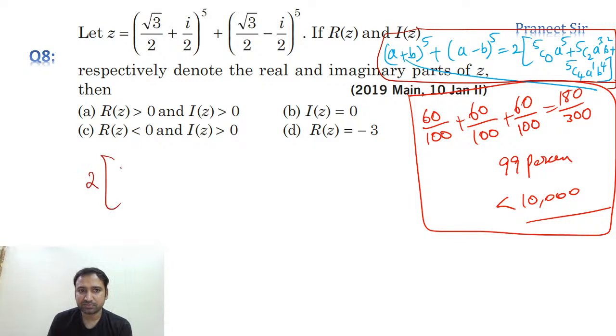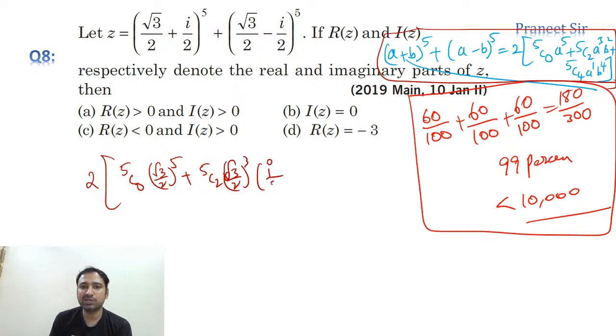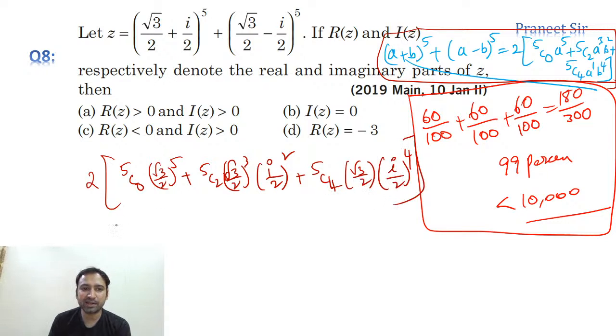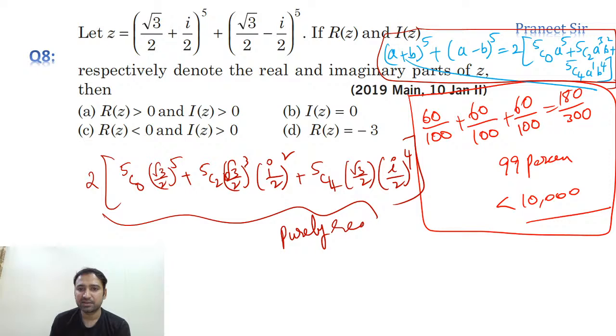2 times 5C0 into a power 5. A power 5 is (root 3 by 2) whole power 5, plus 5C2 into a cube. A cube is what, guys? (Root 3 by 2) whole cube into (i by 2) whole square. (i by 2) whole square is real only. And 5C4 into root 3 by 2 into b power 4, which is (i by 2) whole power 4. All these are purely real, guys. This whole thing is purely real. There is no imaginary part. It is purely real. So in that case, what is the answer, guys?